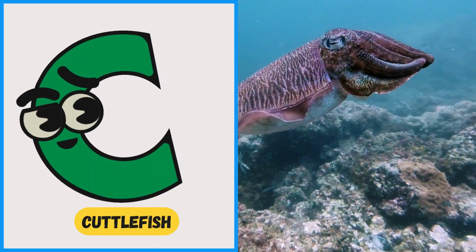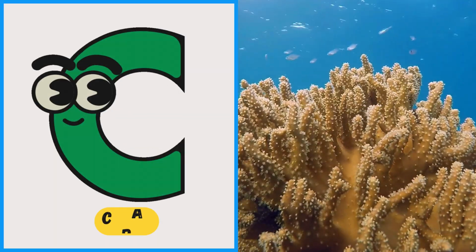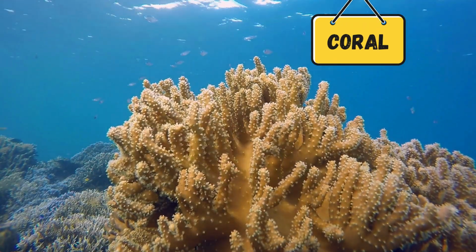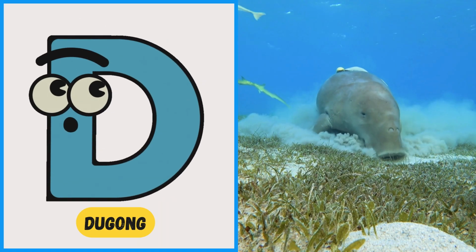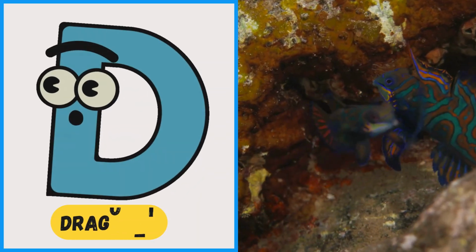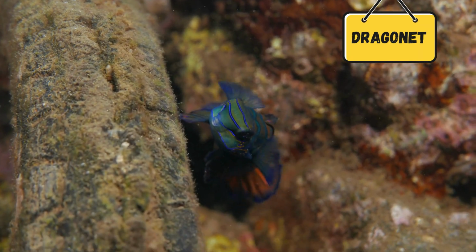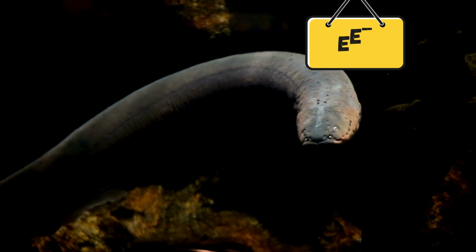C is for cuttlefish, cuttlefish. C is for coral, coral. D is for dolphin, dolphin. D is for dugong, dugong. D is for dragonet, dragonet. E is for eel, eel.